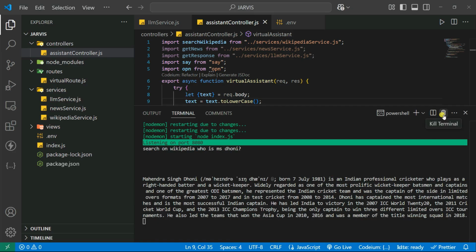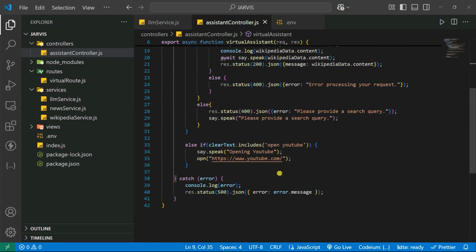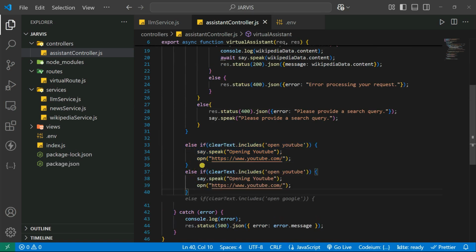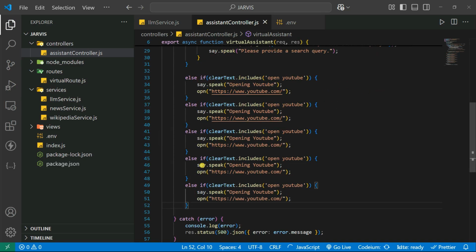Thala for a reason, right? Okay, so what I can do, you can simply close this out. That's been our search on Wikipedia function, it is also working fine. Now you can simply go into checking it here. Open YouTube is also working. Now you can copy this out and then paste it here. So what you can do next, we are going to open Instagram, Facebook like that. So you can make it, let's say open the GitHub. Let's say GitHub, and then you can say opening GitHub, and you can just give it here www.github.com.